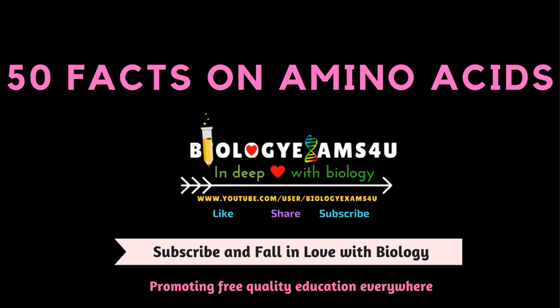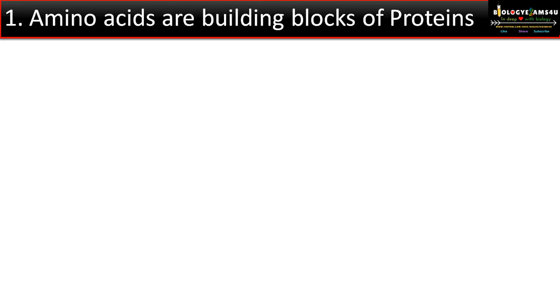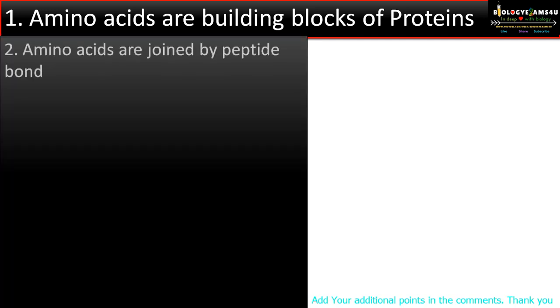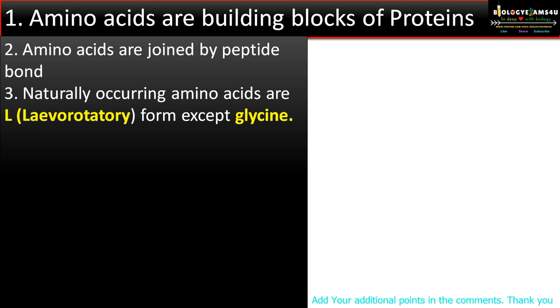In this video we will be discussing 50 important facts on amino acids, a quick revision that will help you for your exams. Point number 1. Amino acids are building blocks of proteins. Point number 2. Amino acids are joined by peptide bond. Point number 3. Naturally occurring amino acids are levorotatory except glycine.